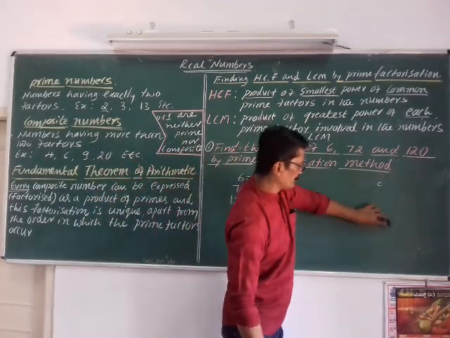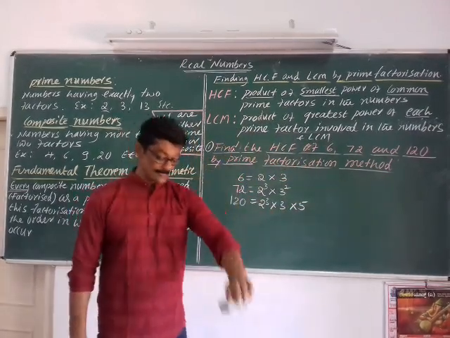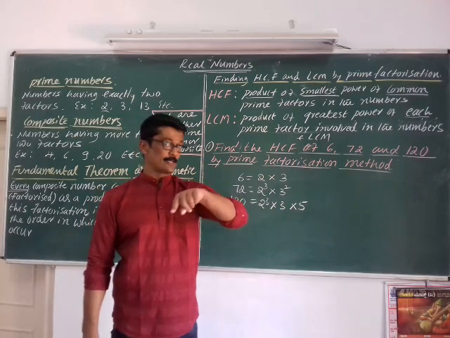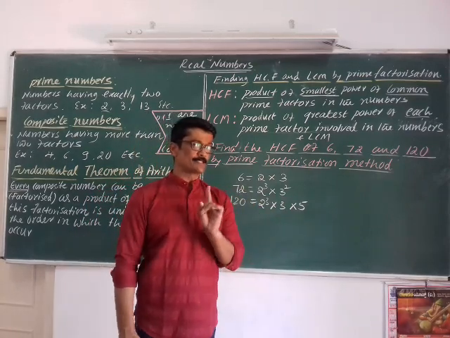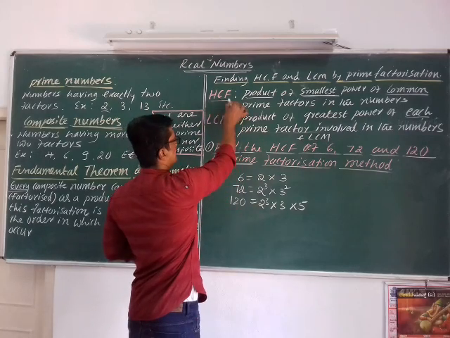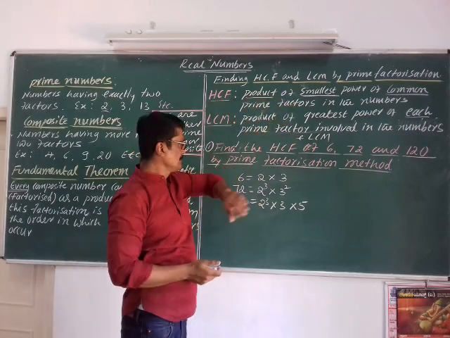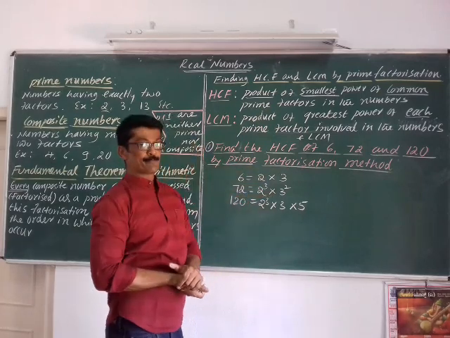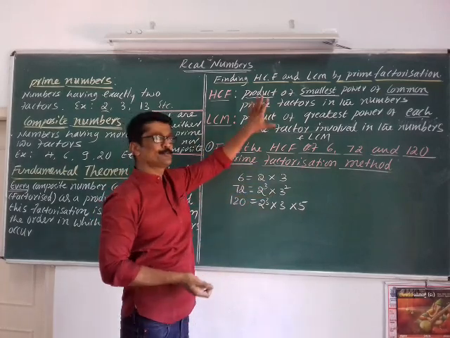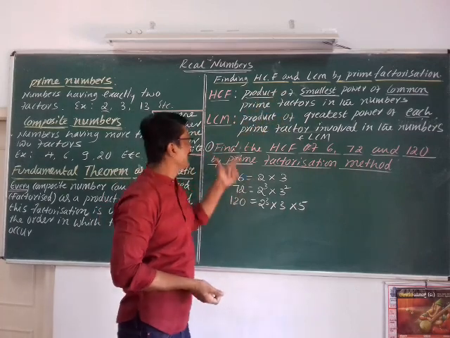Now, how to find the HCF and LCM by the prime factorization method? We have already learned finding HCF by Euclid's division lemma. Here, you have to consider 2 points, very simple. After the completion of prime factorization, what is the HCF?